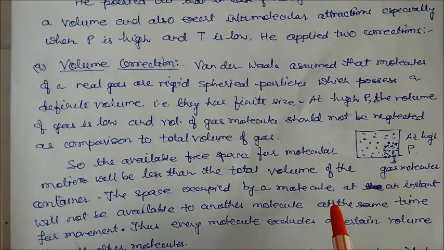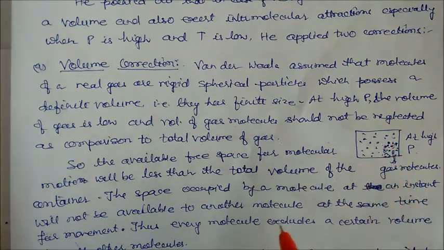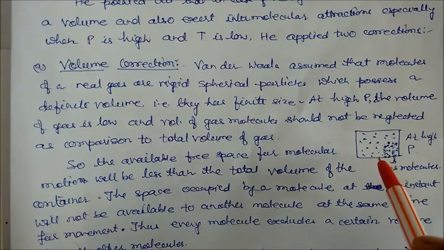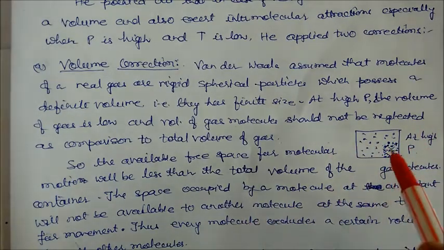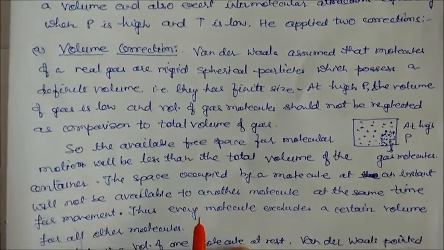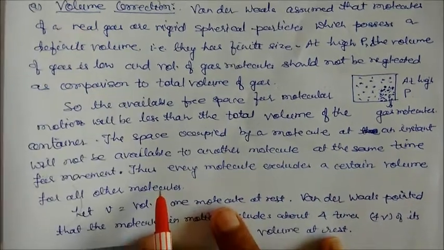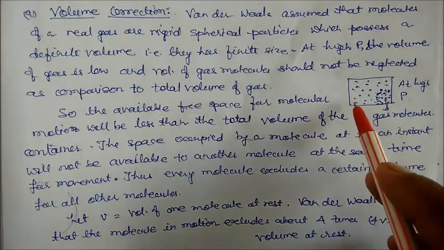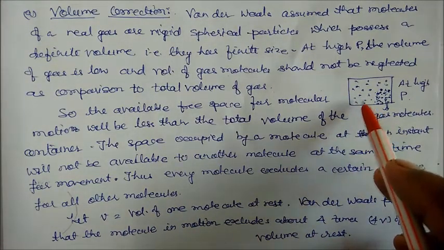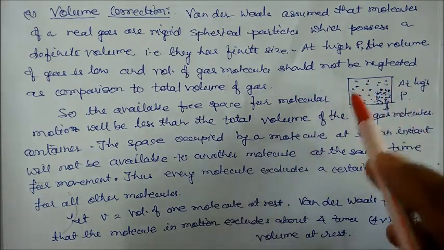The space occupied by a molecule at an instant will not be available to another molecule at the same time for movement. Whenever one molecule occupies that space, another molecule cannot occupy it. This applies to every molecule, so every molecule excludes a certain volume for the other molecules. If one molecule is occupying a volume, another molecule cannot occupy that volume at that instant.